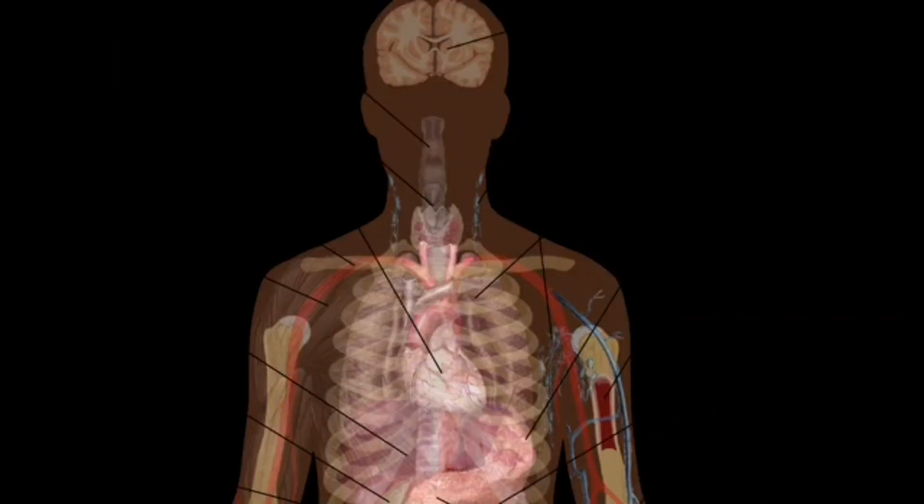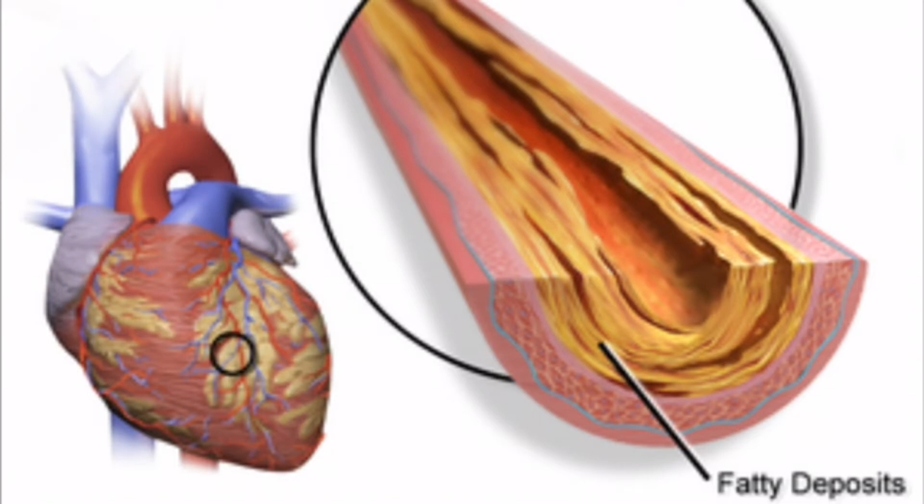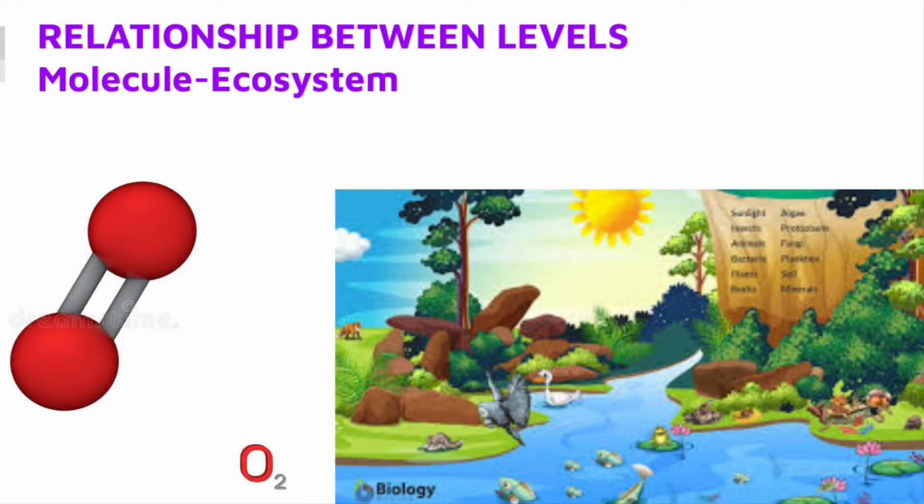With cells helping organs, it can increase the lifetime of organisms. This in turn helps the environment by giving more organisms. Organ systems work together in order for an organism to function. However, if even one organ system has a problem, the organism may die. For example, coronary artery disease, a disease of the circulatory system, is the leading cause of death in Americans. The relationship between these classification levels is quite important.